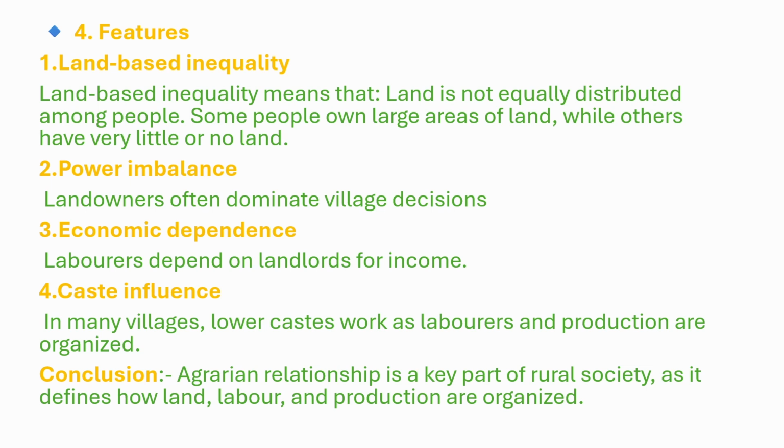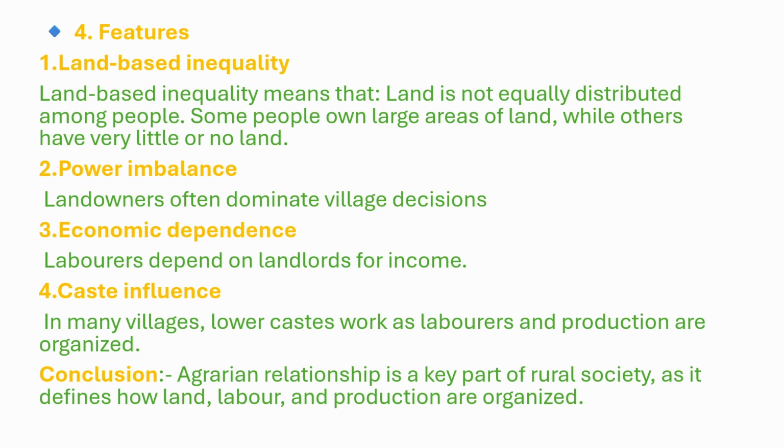Now we will understand the conclusion. Agrarian relationship is a key part of rural society as it defines how land, labor and production are organized. It shows who owns the land, who works on it, how income and resources are distributed.